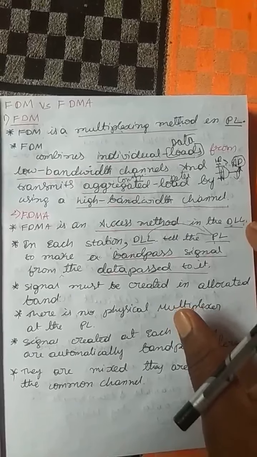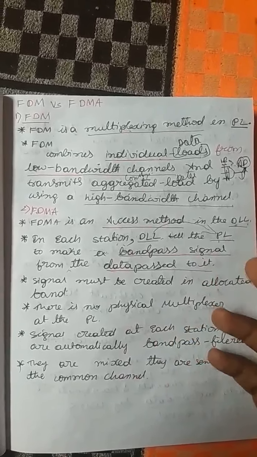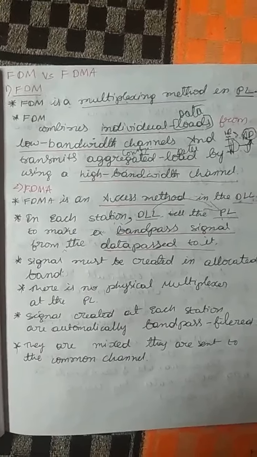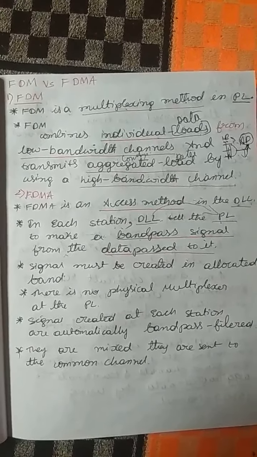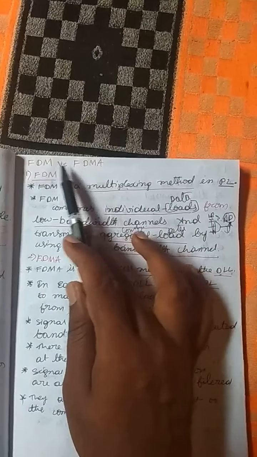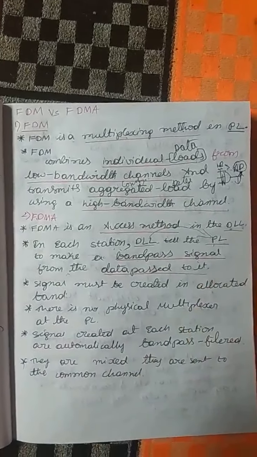You will see in an upcoming topic how it is combined, I will explain. This is the end of FDMA. We know what is meant by FDMA and the difference between FDMA and FDM. Next, we will move on to TDM.